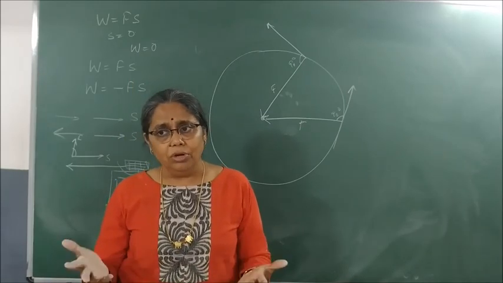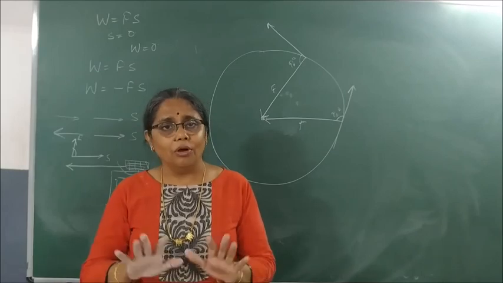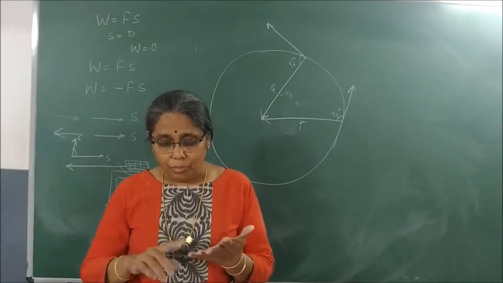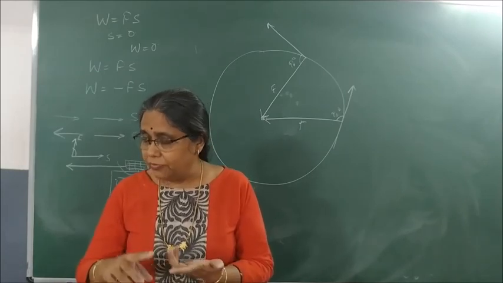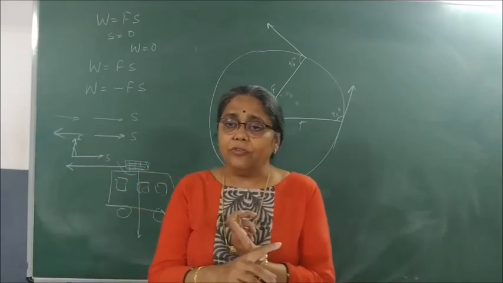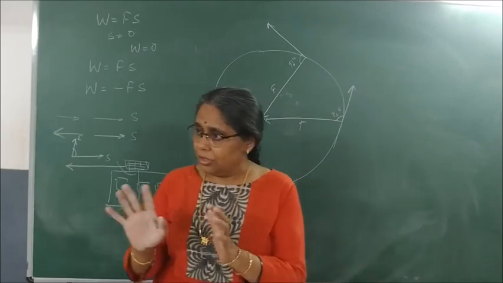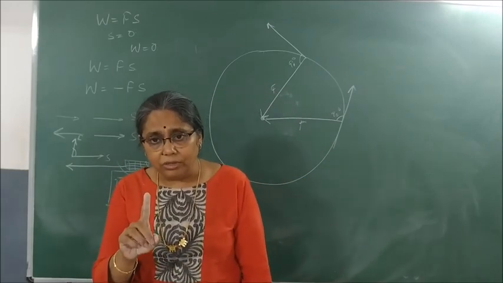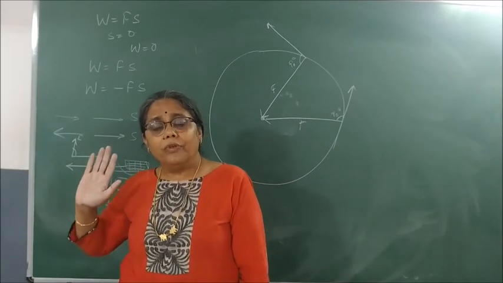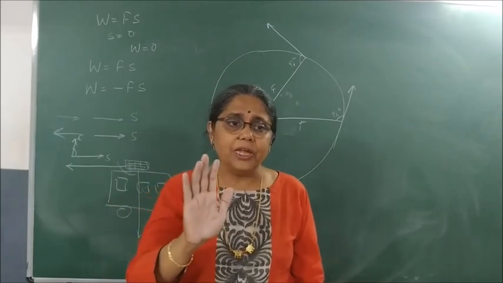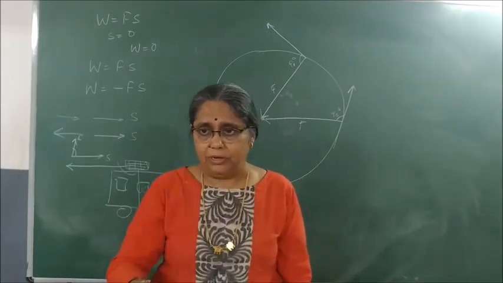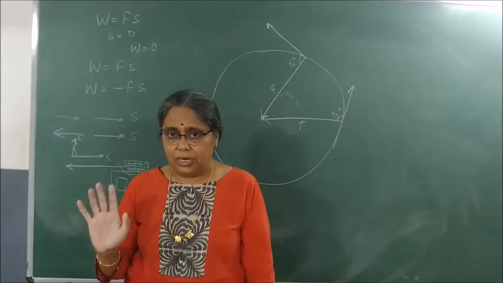When there is no displacement. This is all about work: positive work, zero work, negative work. What is the SI unit of work? Newton meter or joules. What is 1 joule? When a force of 1 Newton displaces a body by 1 meter, 1 joule of work is done.